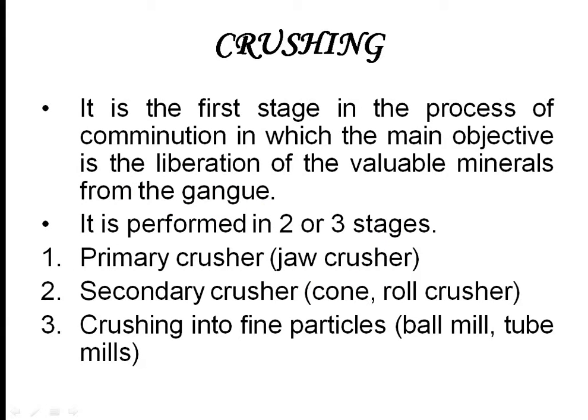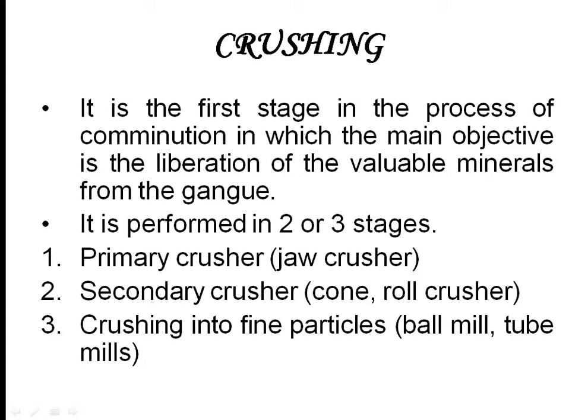So crushing, actually it is performed in 2 or 3 stages. Actually crushing is the first stage in the process of the comminution, in which the main objective is the liberation of the valuable minerals from the gangue.